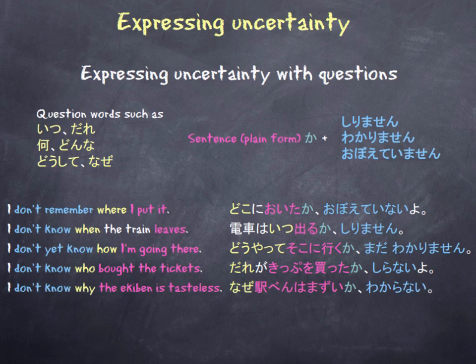And finally, I don't know why the ekiben is tasteless. なぜ駅弁はまずいかわからない. So again, our question word here is the word naze, which means why, and our sentence in plain form is ekiben wa mazui ka. So mazui is actually an adjective, and we've finished with our verb wakaranai, I don't know.